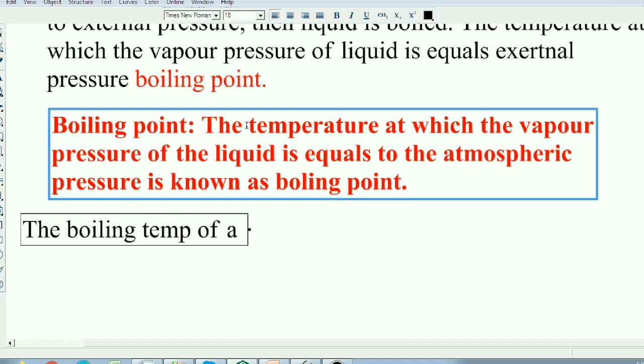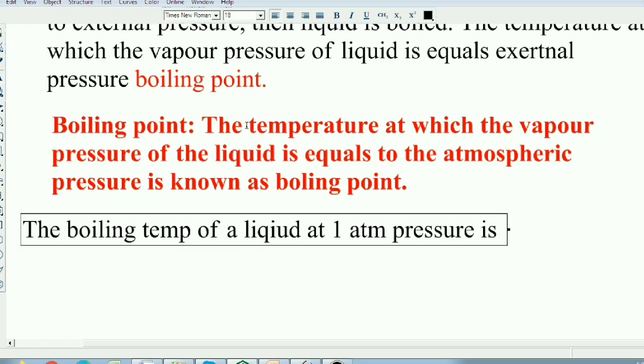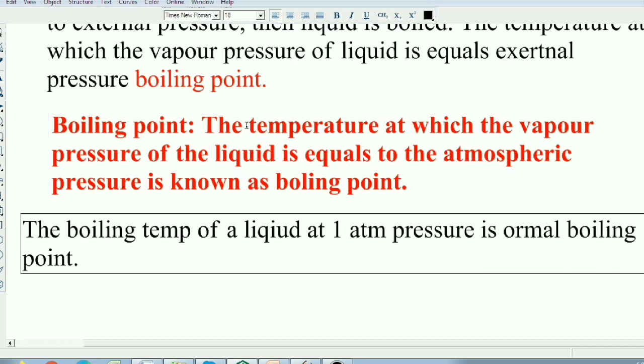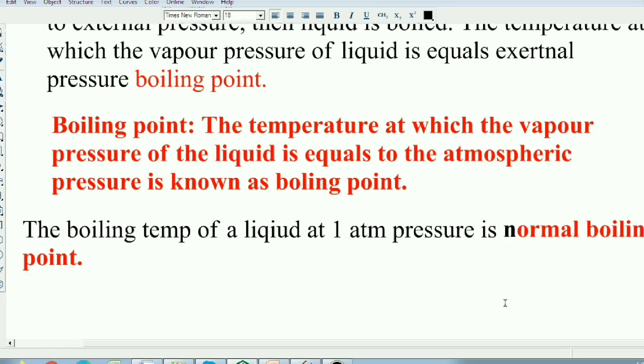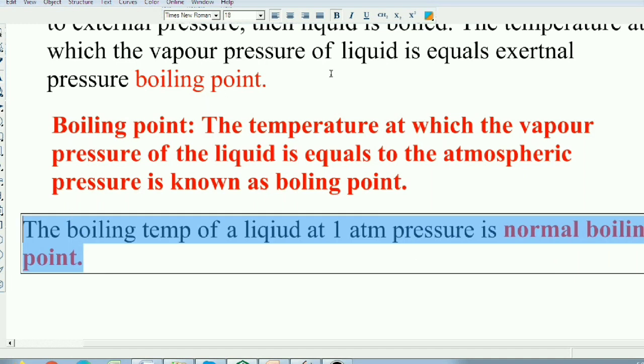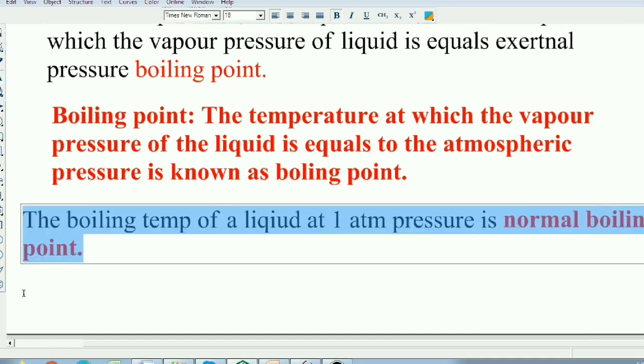So students, the boiling temperature of a liquid at 1 atmospheric pressure is known as the normal boiling point.